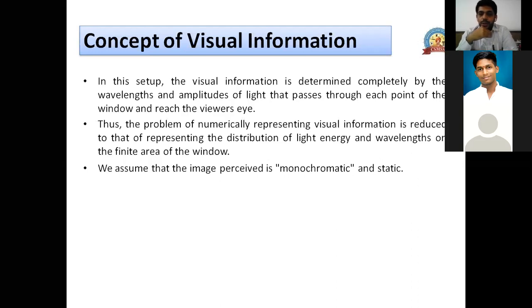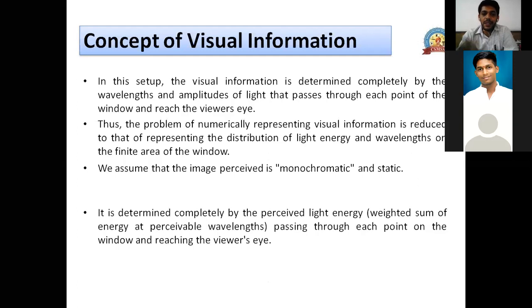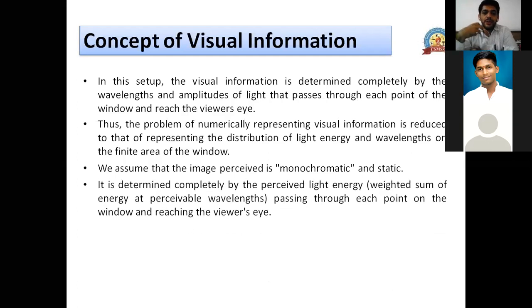So if we consider only one color, then there is no requirement of wavelength because we are considering only a single wavelength. Okay. So at that time, it again becomes very easy. Now we don't have the requirement of wavelength. Everything will depend on just light energy. So now the visual information will be just the light energy at each point of the window.